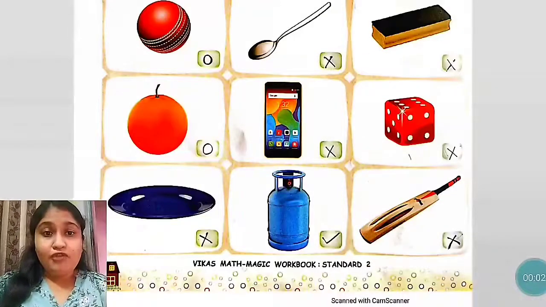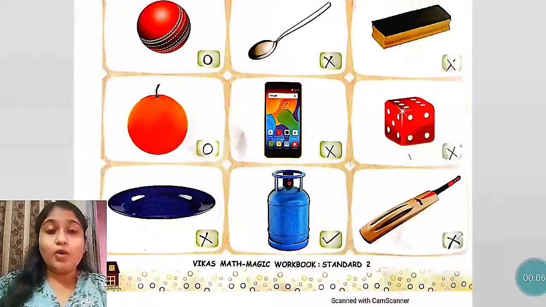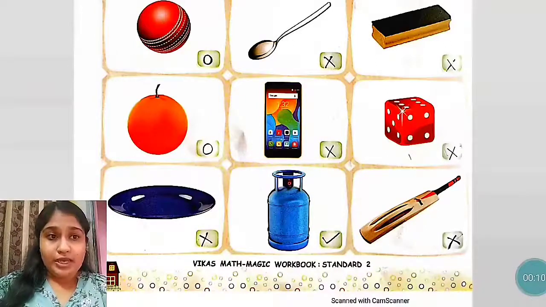The next picture is of orange. Orange is round in shape, so it can only roll. So in that small box, make a round there.